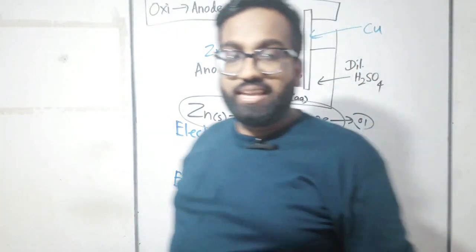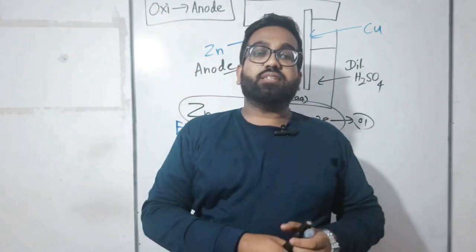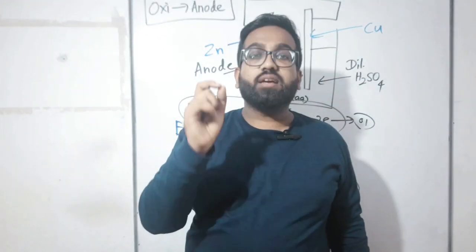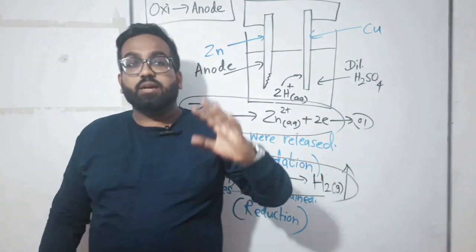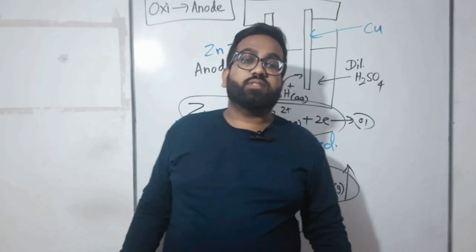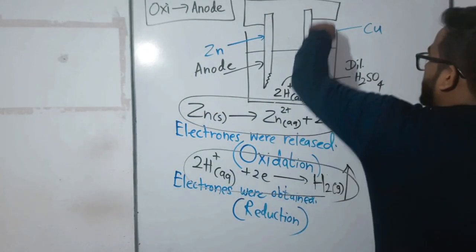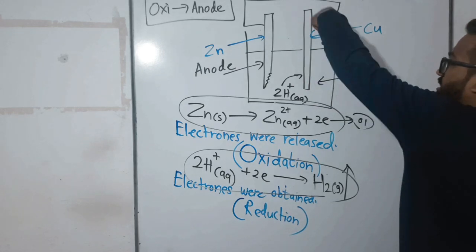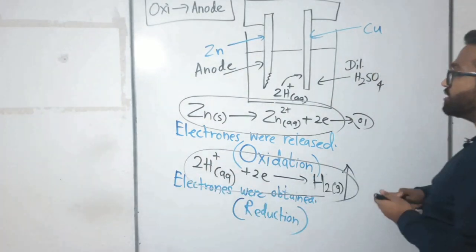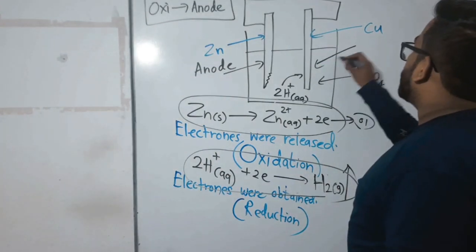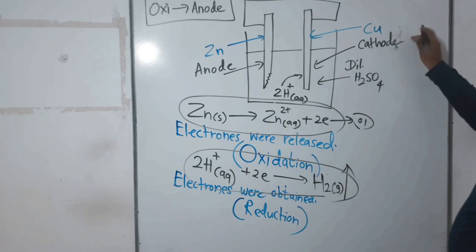So you can tell the next one, cathode, right? I'll tell the same definition. You can write it or you can just memorize it. The place where the reduction reaction happens is known as what? Cathode. The place or the electrode where the reduction reaction occurs is known as cathode, right?